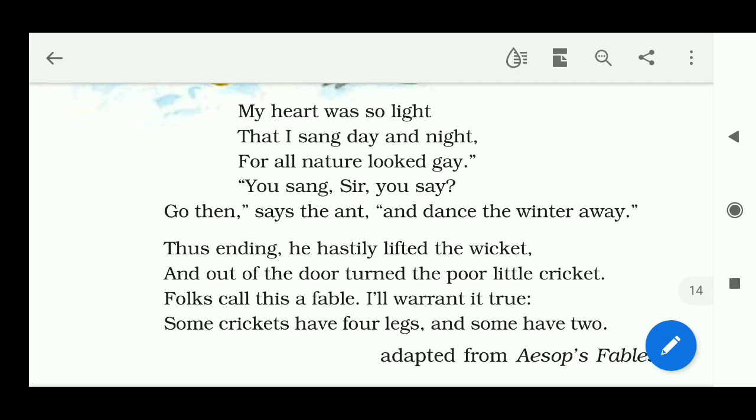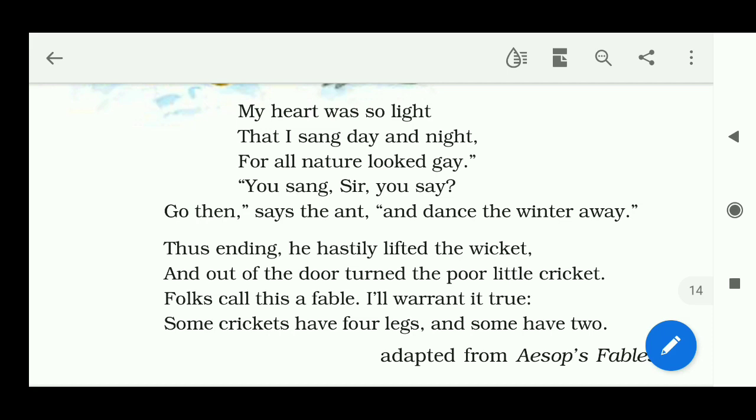The ants collected, gathered, and saved everything for this winter season. But at the same time, the cricket was merrily singing and dancing without saving anything for the future. So the ant is actually mocking him. You say you were singing, then do that now also. Don't ask me anything. Thus ending, he hastily lifted the wicket. So at last, he hastily lifted the wicket.